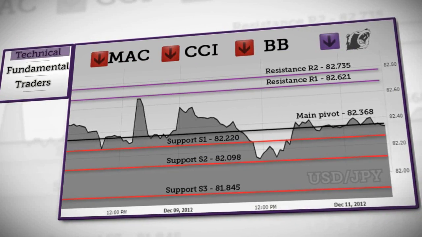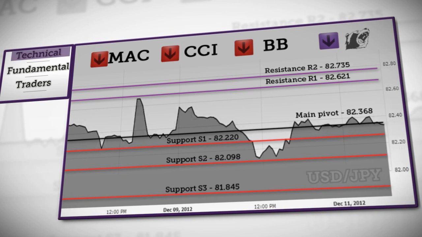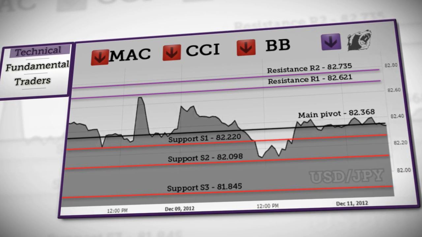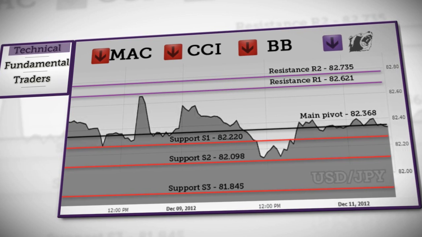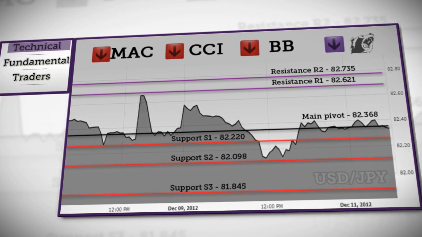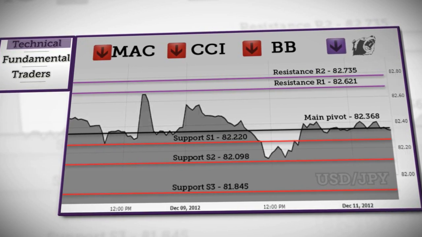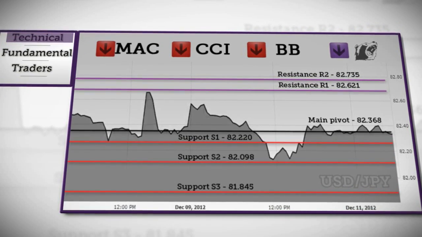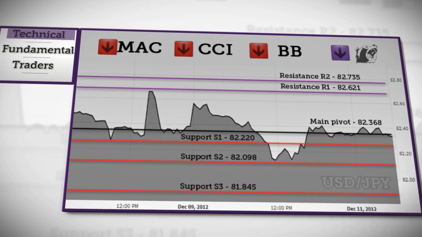Now let's move on to another currency pair with the dollar yen. It is moving along with the daily pivot, suggesting consolidation, but a decline below S1 support will confirm the target at S2, and a sustained decline below this level will open the way towards the target at S3. But a rebound from daily pivot will rise towards R1 resistance, and a high could be formed around R2. The conclusion made by Axiory shows a bearish trend today.